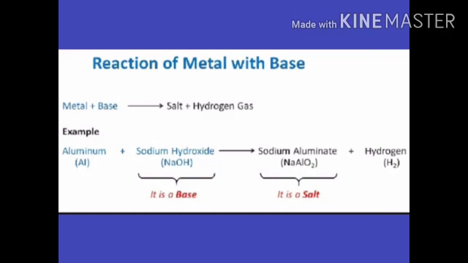Metals react with bases to form salt and hydrogen gas. For example, aluminium and sodium hydroxide, that is NaOH, both react and form sodium aluminate, that is NaAlO2, and hydrogen gas is liberated, or you can say hydrogen gas is formed.